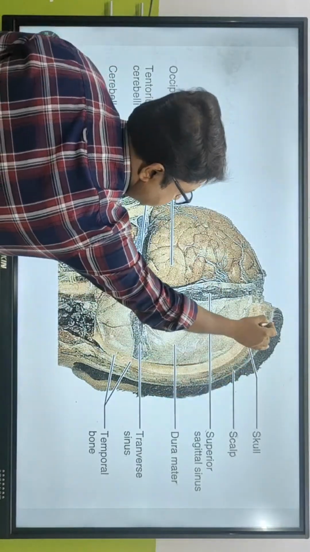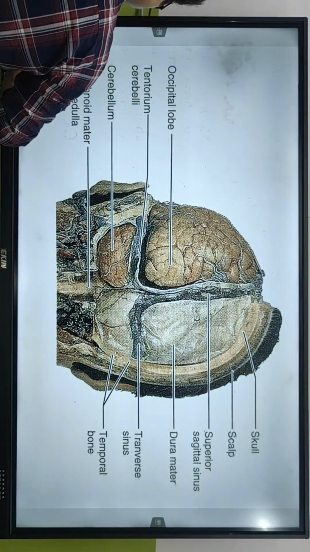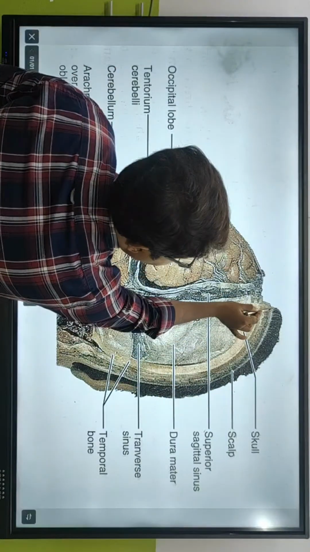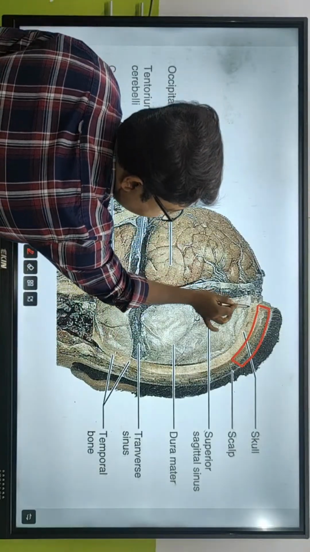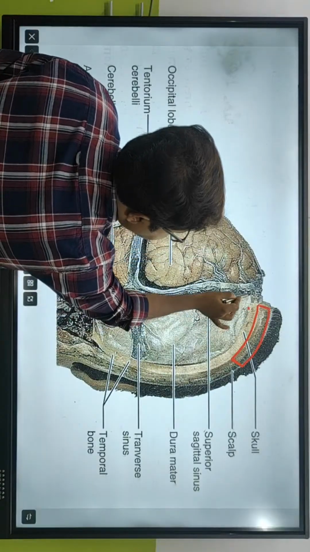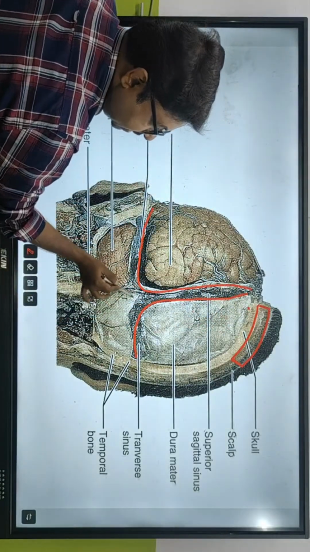ऐसे. This is here. ये पोर्शन क्या है? What is this portion? Yeah, skull. This portion is skull, है ना? ये skull है. Then ये scalp है. You can see the scalp. And then you can see divisions like this. Okay?